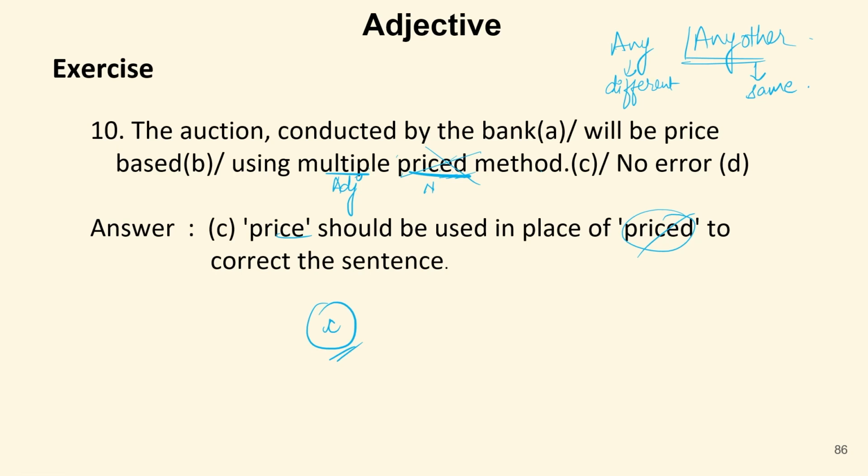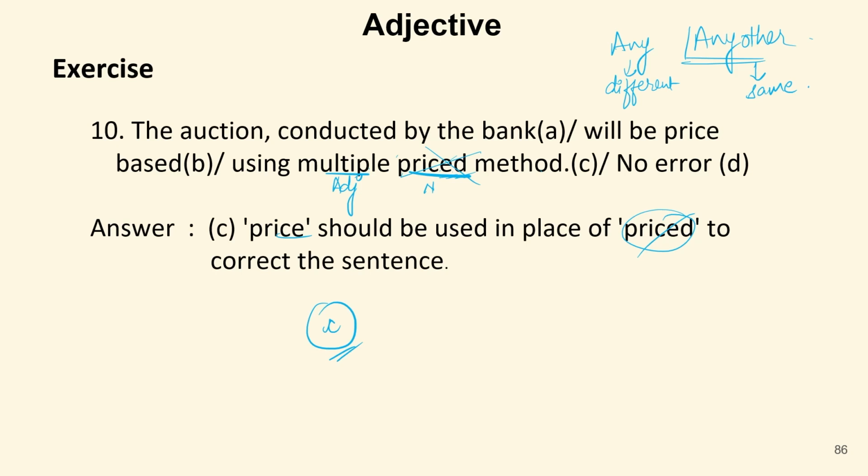For example, if I say this writer has written more poems as compared to that one, or he has written more poems than any other writer. So we use any other because we are, suppose I can say, this poet